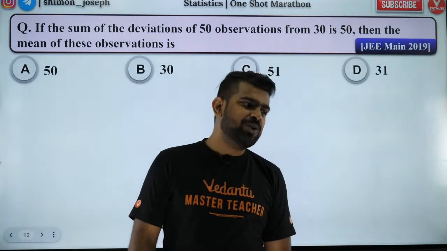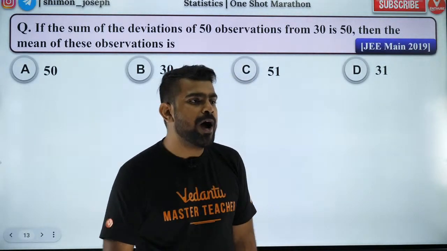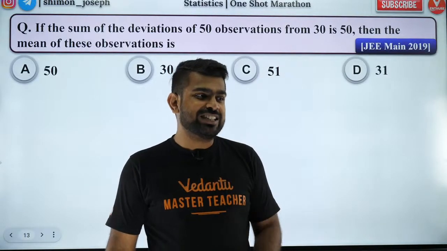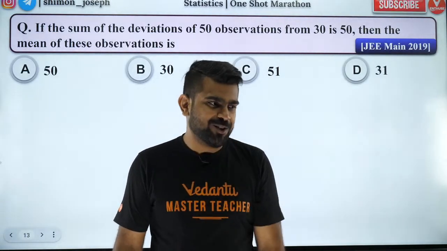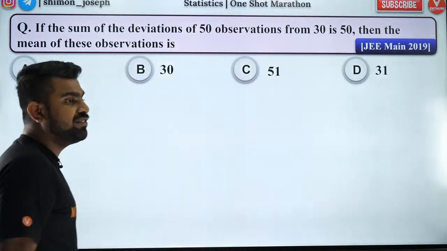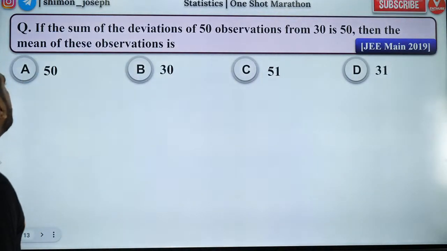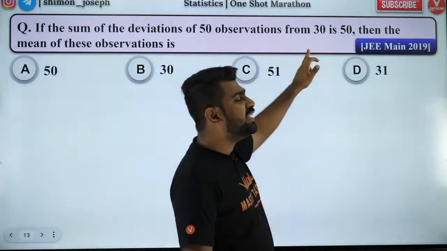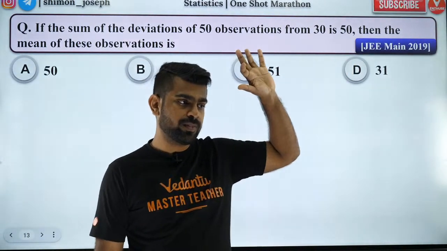Yes, yes, absolutely, Siranjeevi. So draw and draw says 31. So 31, let's check whether you are the right answer or not. Okay. So people, listen carefully, everybody. This is a good question. The sum of deviations of 50 observations from 30 is 50.